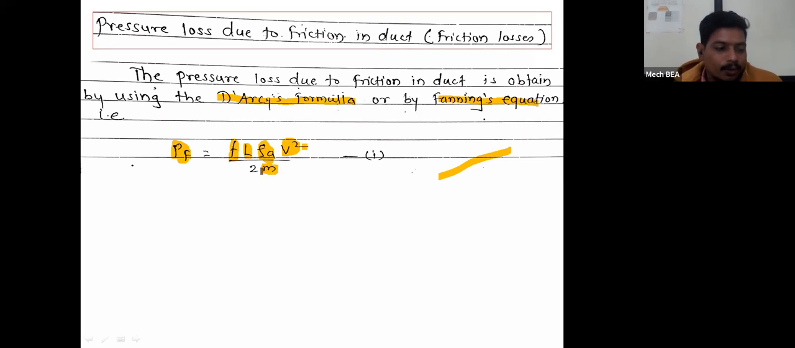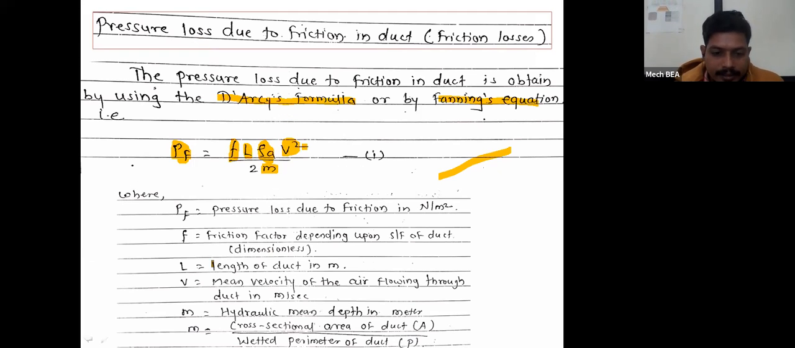Here M is called the hydraulic mean depth diameter, also called the hydraulic radius. And that hydraulic mean depth diameter or hydraulic radius will be given by the equation M equal to area divided by perimeter. Whatever may be the shape of the duct, if I take the cross sectional area of that duct divided by the wetted perimeter of that duct, I will get the value of M, which is called the hydraulic mean depth diameter. Okay.